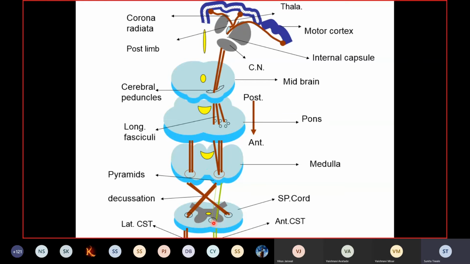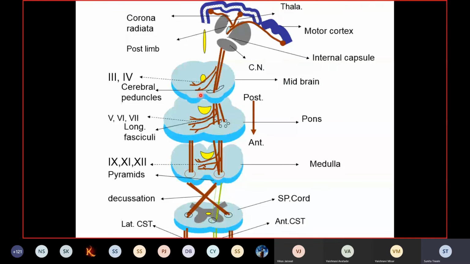Now, while these fibers are descending down, you'll find that at the level of the midbrain, a few of the fibers from this descending tract terminate on the motor nuclei of the cranial nerves, that is the third and fourth cranial nerve motor nuclei. These are nothing but the corticobulbar fibers. Similarly, in the pons the corticobulbar fibers terminate on the motor nuclei of the 5th, 6th, 7th and 8th cranial nerves. And in the medulla, the corticobulbar fibers terminate on the motor nuclei of the 9th, 10th, 11th and 12th